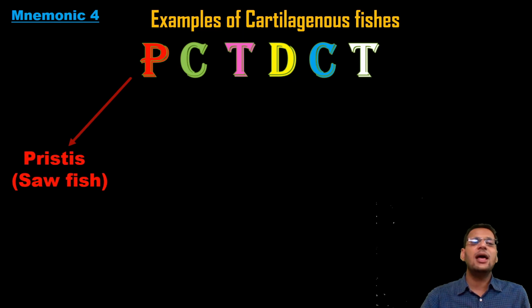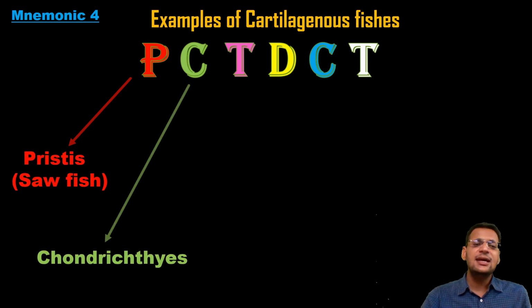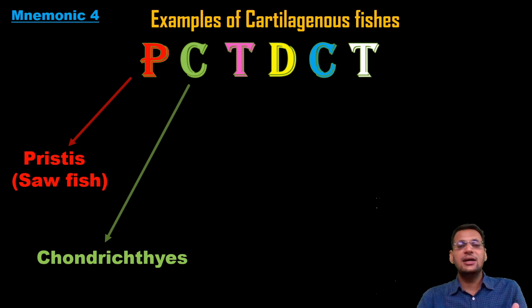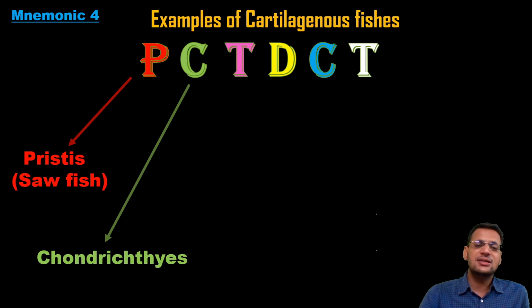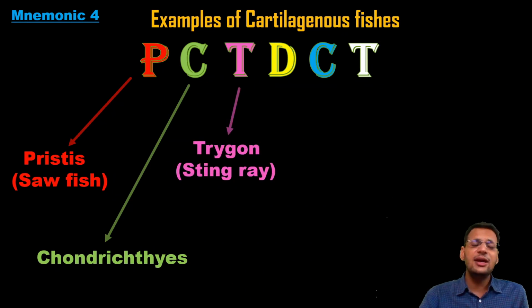P would help you remember Pristis, that is sawfish. Next is C, meaning Chondrichthyes. Chondrichthyes is the name of the group to which cartilaginous fishes belong, that is, the name of cartilaginous fishes in the diversity is Chondrichthyes. Next T stands for trygon or stingray, another example of cartilaginous fish.